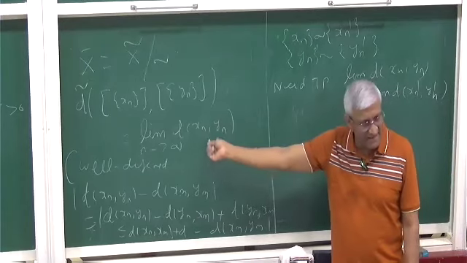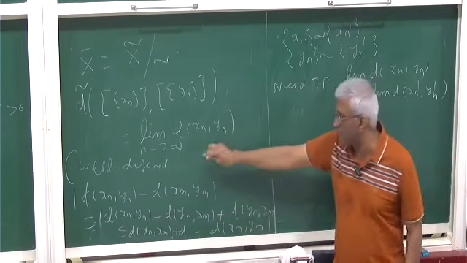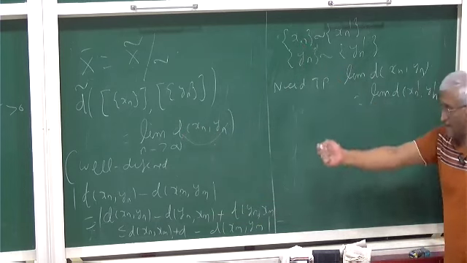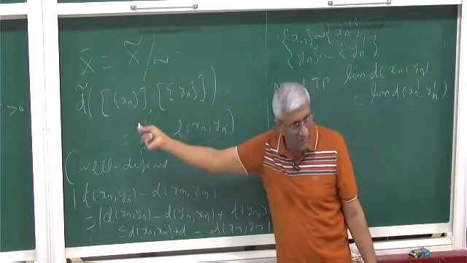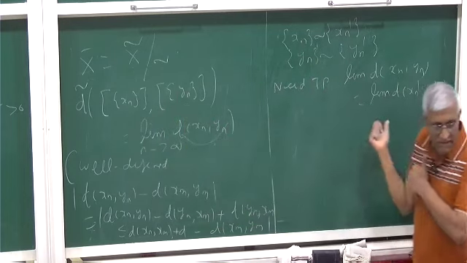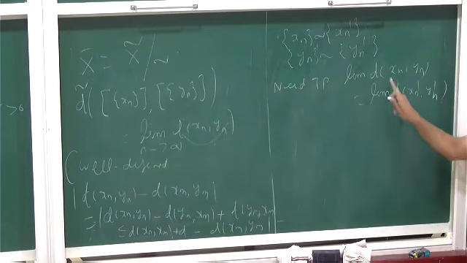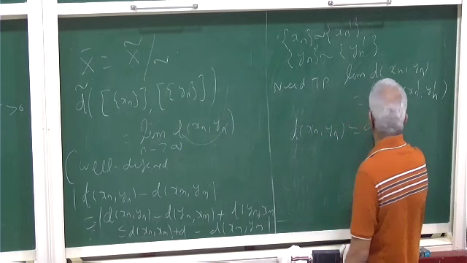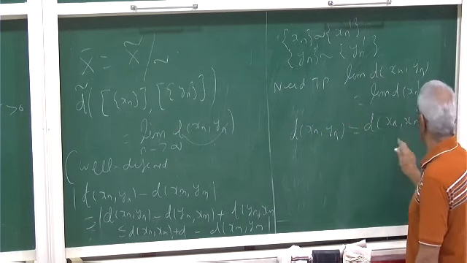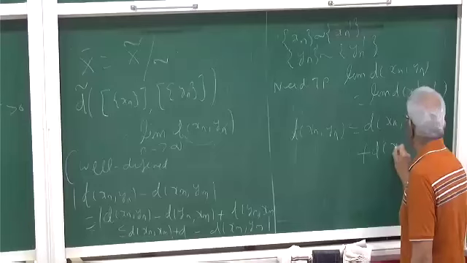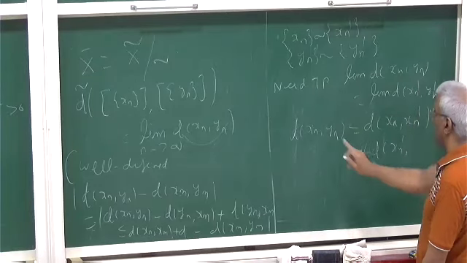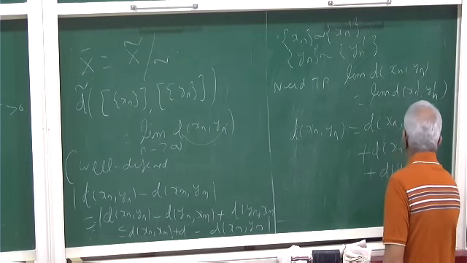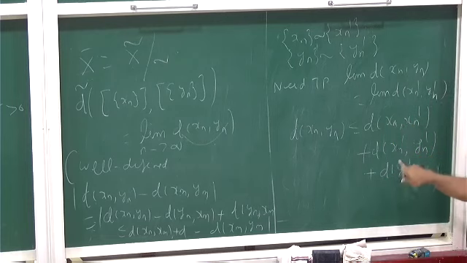For well-definedness, first such a thing exists: the limit exists because it's a Cauchy sequence. The next one is that this is defined for an equivalence class, so you take two different elements from the equivalence class, and you should get the same value. That is what this means. So again apply the same. You have d of xn yn, which is less than or equal to, as you can see, we want to apply the equivalence, so this will go to 0: d of xn xn prime, plus d of xn prime yn prime, and then d of yn prime yn. This will go to 0, this will go to 0, and we have this.